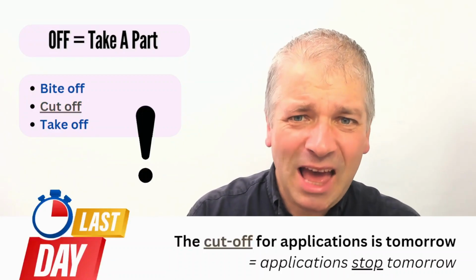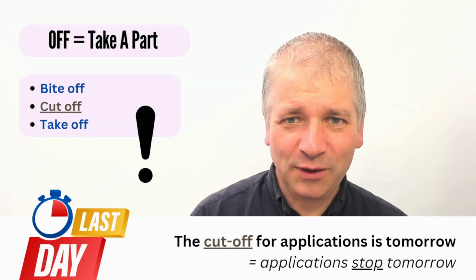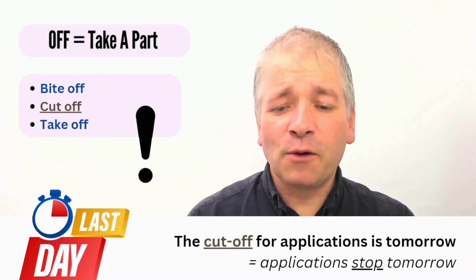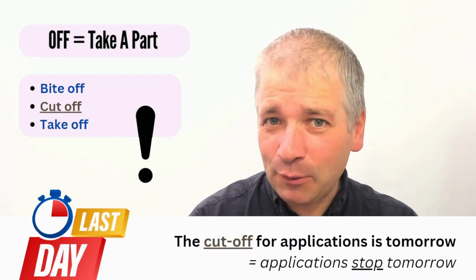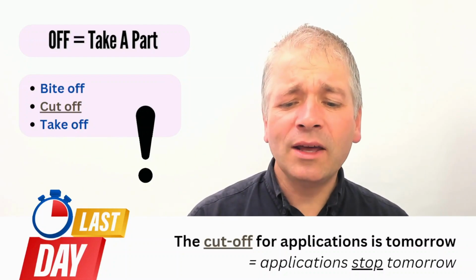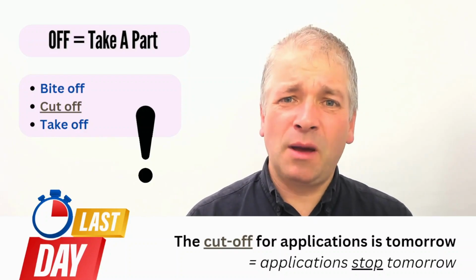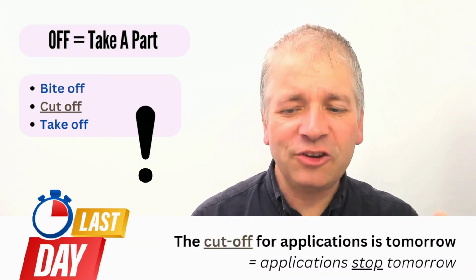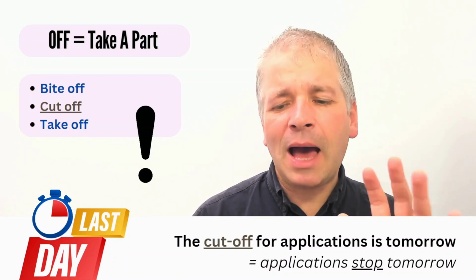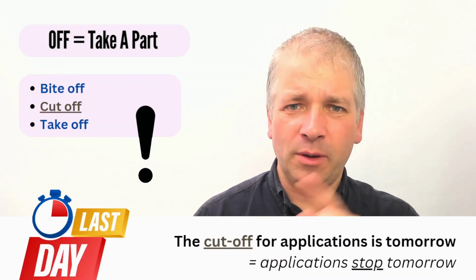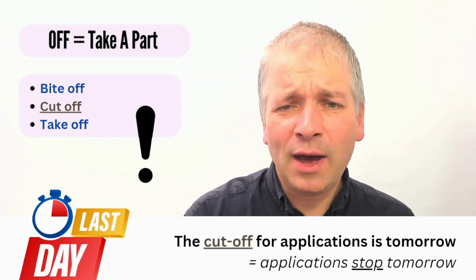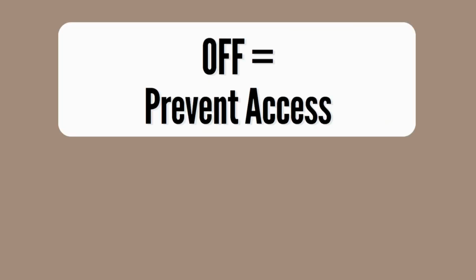But be a little bit careful here, because both take off and cut off have other meanings too. A cut-off, for example, can be used as a noun when you are saying that something stops. For example, the cut-off for applications is tomorrow. That means applications stop tomorrow. So be careful, they have more than one meaning. Many of these phrasal verbs with off have more than one meaning.